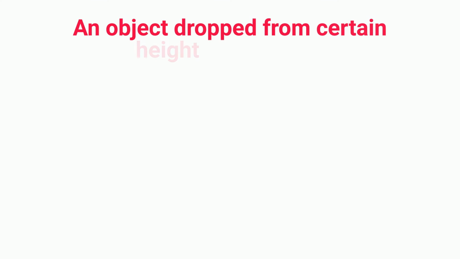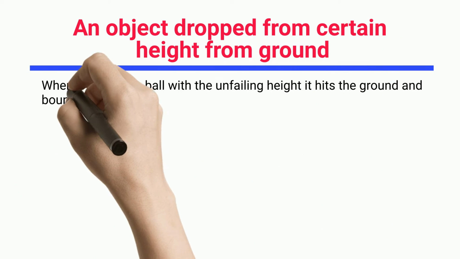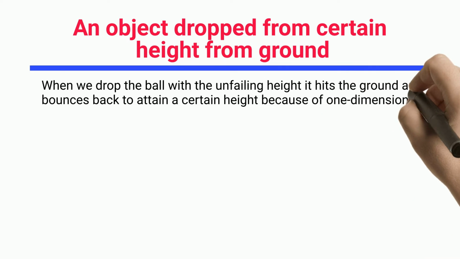An object dropped from a certain height from the ground. When we drop a ball from a fixed height, it hits the ground and bounces back to attain a certain height because of one-dimensional motion.